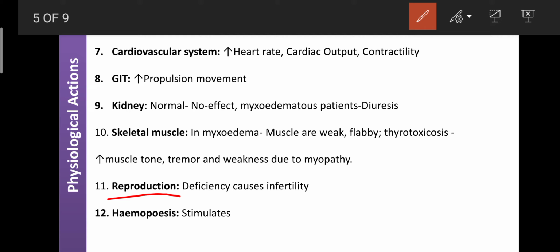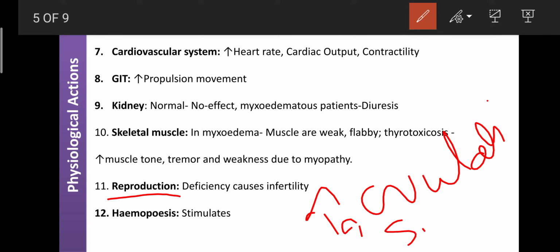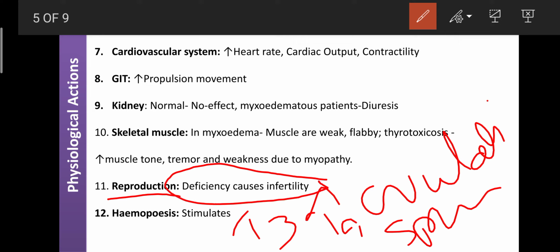T3 and T4 also play an important role in reproduction, because T3 also regulates ovulation. T3 also enhances spermatogenesis. Testosterone, progesterone, and estrogen are involved in the regulation of ovulation and spermatogenesis, so the same actions can be regulated by T3 indirectly. So a deficiency of T3 may cause loss of libido or infertility.